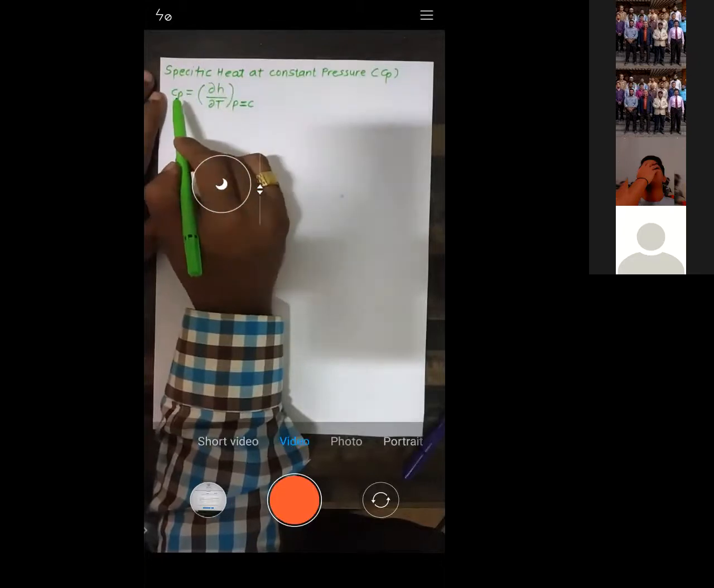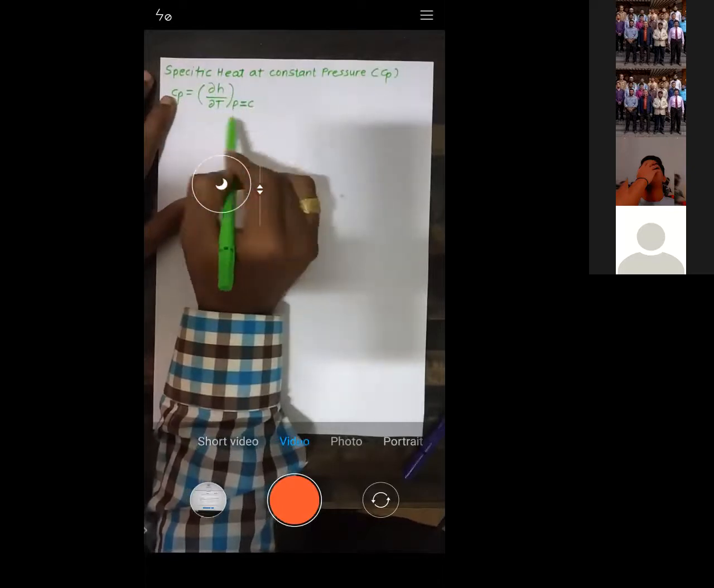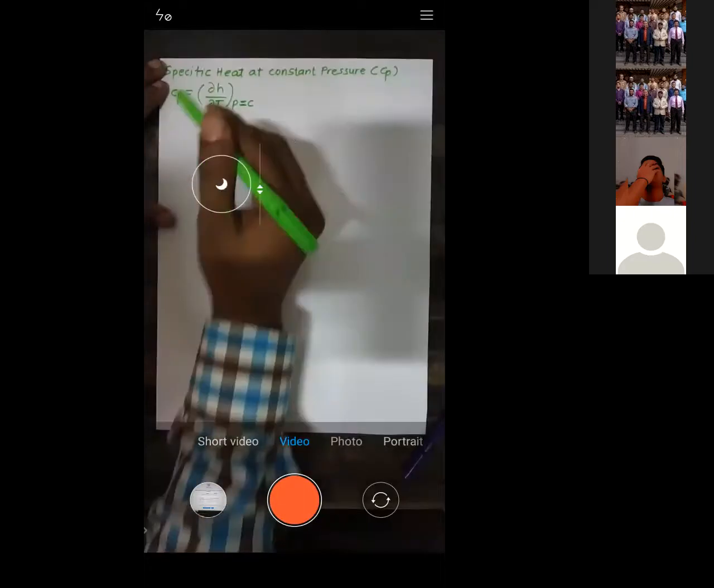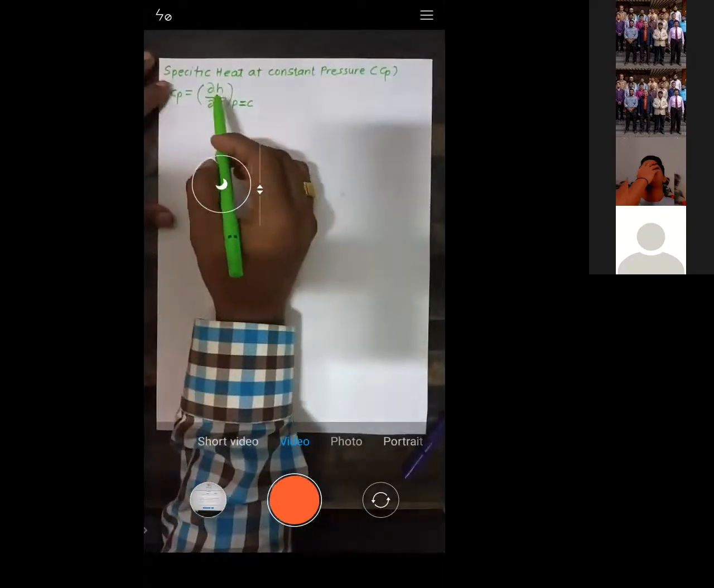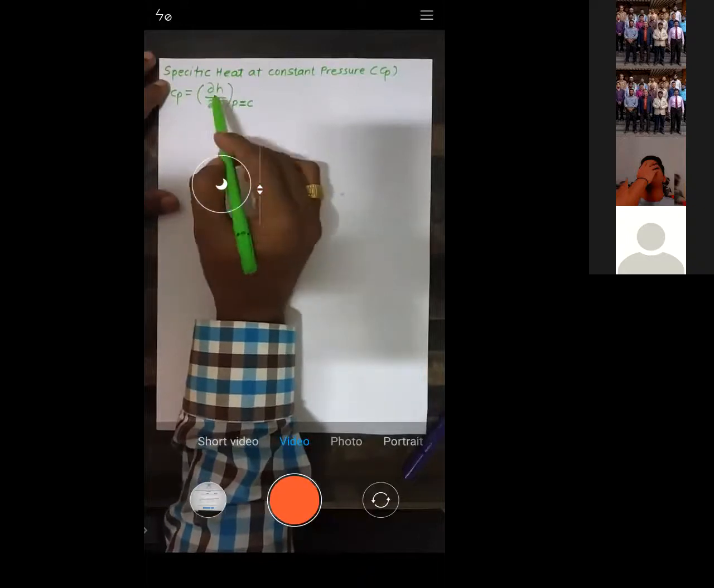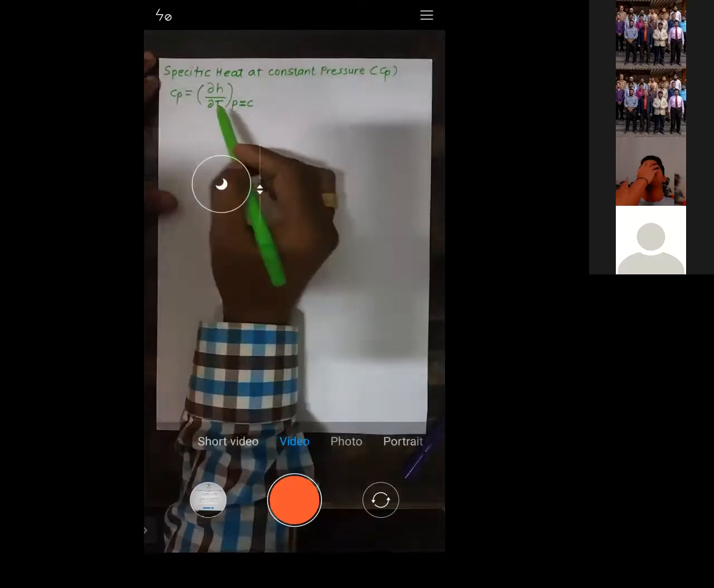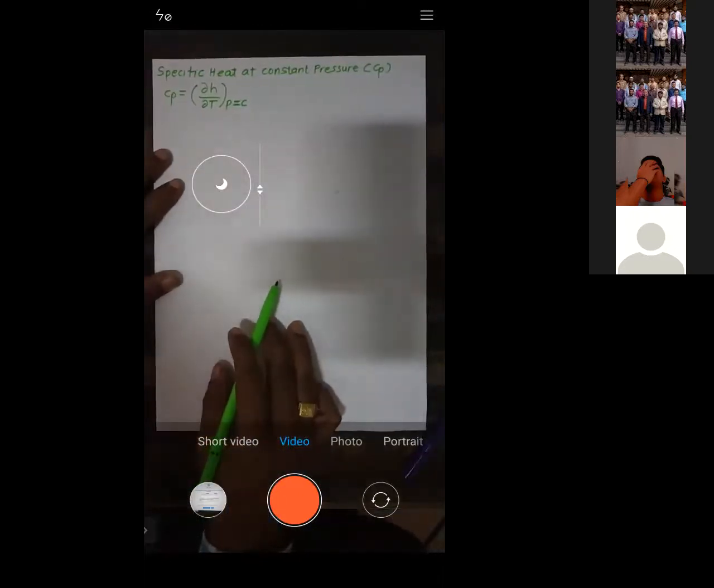So the formula for Cp is the rate of change of enthalpy with respect to temperature when pressure is held constant. Basically, it's the rate at which the enthalpy is changing with respect to temperature. What is enthalpy? That I will let you know. For now, just remember the formula, or just remember this concept: it is the rate of change of enthalpy with respect to temperature when pressure is held constant. That is nothing but Cp.